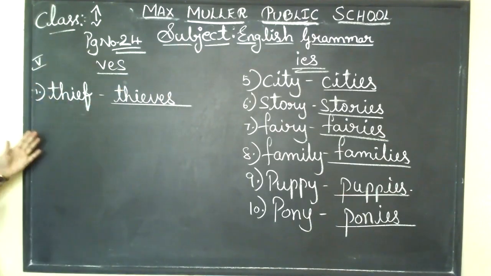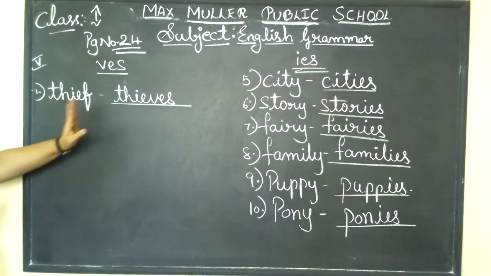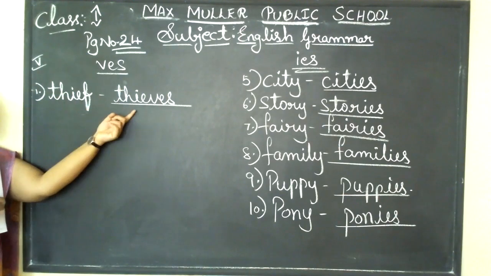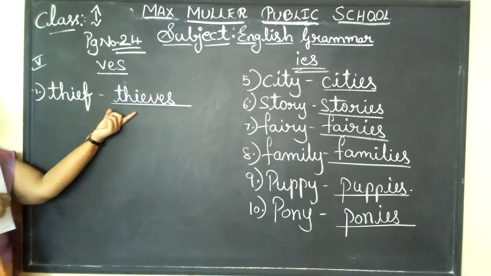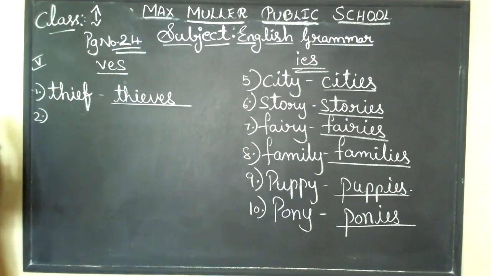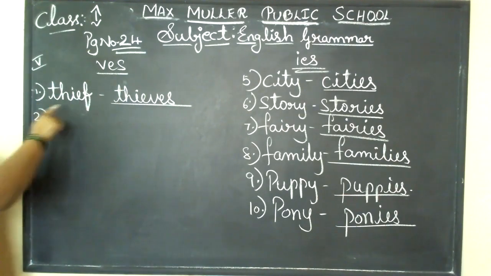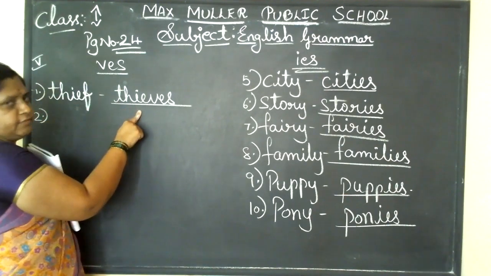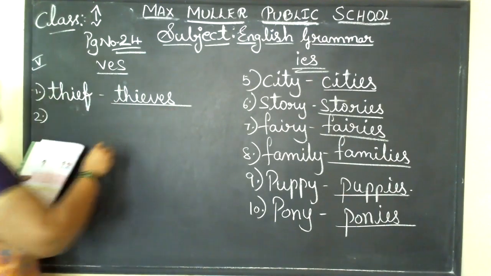So more than one, like four or five members, go to rob a house. That time you can see five members will be there. They are called thieves. Pronunciation is very important. Thief, this is thieves. VES will come.